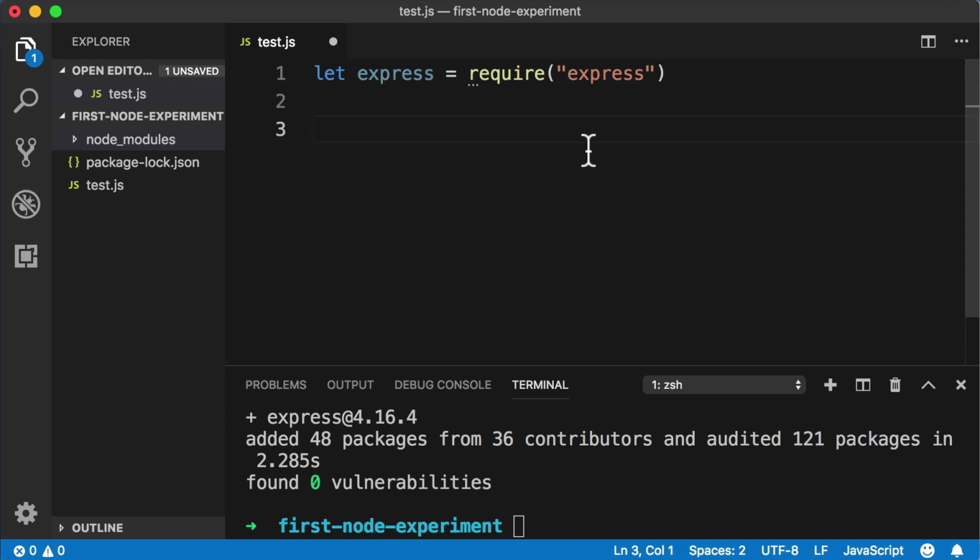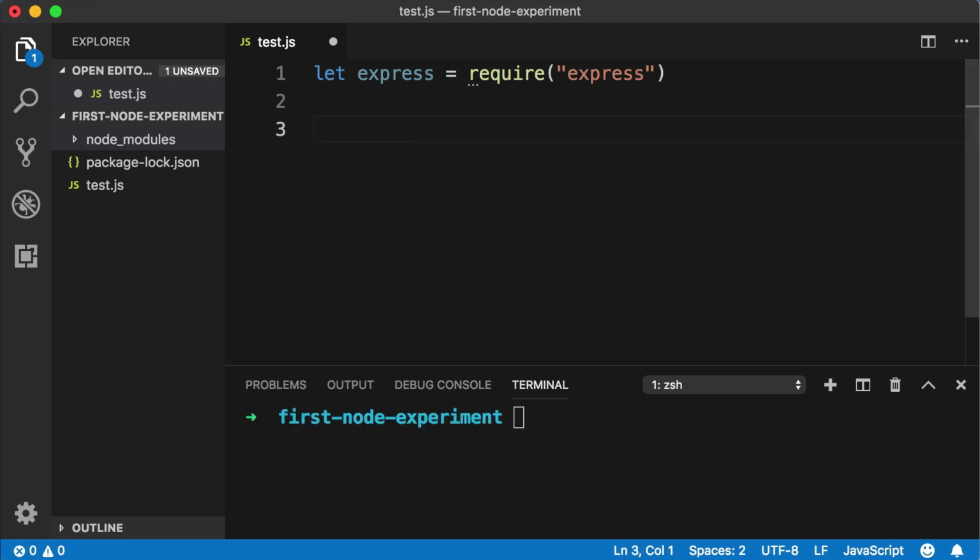Let's pick up right where we left off. In the first part of this lesson, we used npm in the command line to download Express. And up in our file, we've written this line of code to get Express ready. Now we can actually begin to write code that uses Express to build a server.